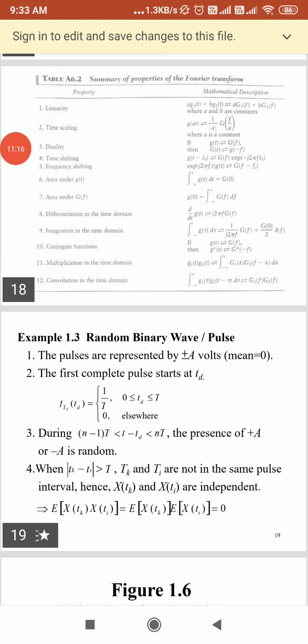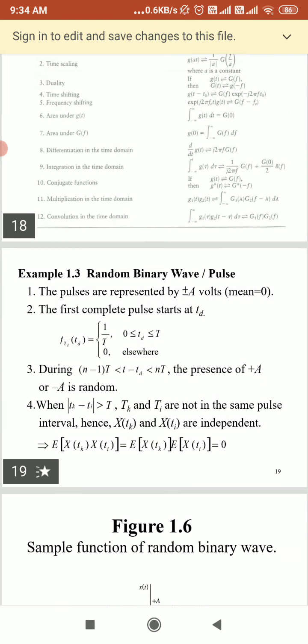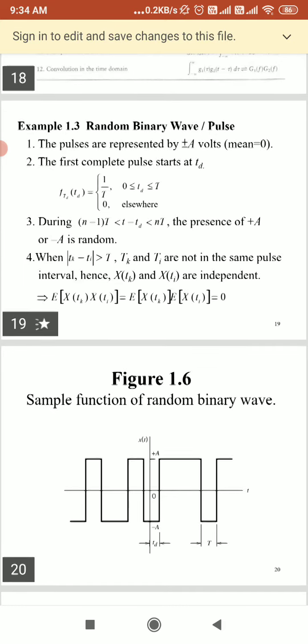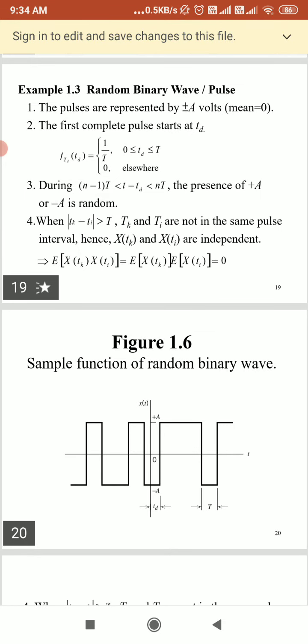Here we are supposed to see a random binary wave. The pulses are represented by plus or minus A, with mean equal to 0, and the first complete pulse starts at TD. Here f of TD equals 1/T if TD is greater than or equal to 0 and less than or equal to T, and 0 elsewhere.